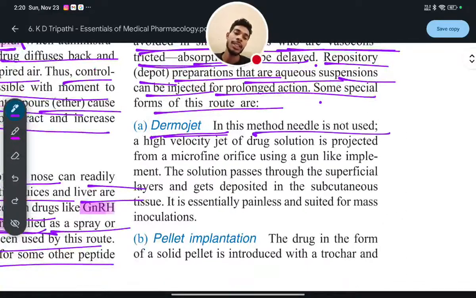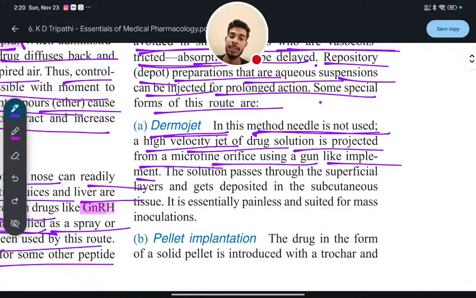In this method, needle is not used. A high velocity jet of drug solution is projected from a microfine orifice using a gun-like implement. The solution passes through the superficial layer and gets deposited in the subcutaneous tissue.